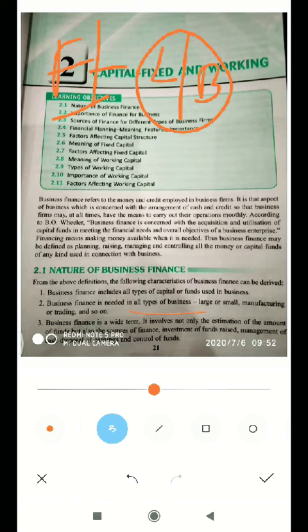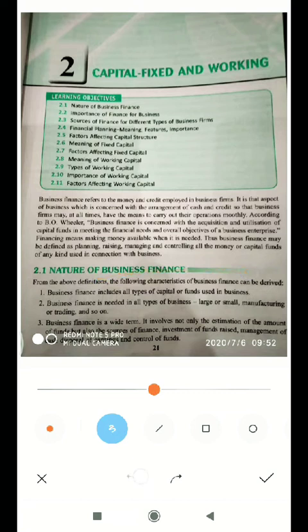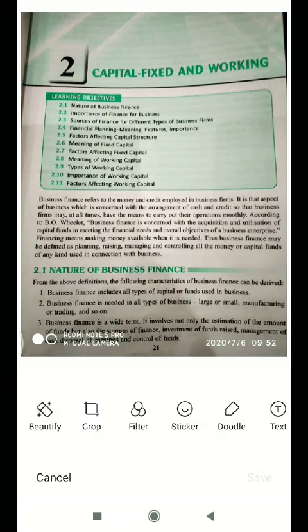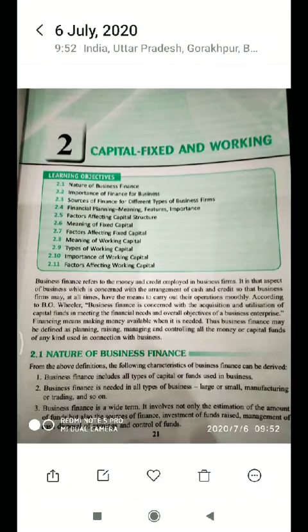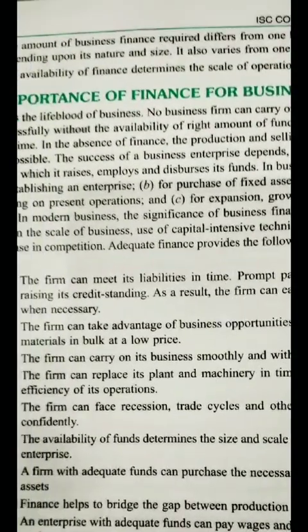It also means the source of finance, investment of funds raised, and management of cash, that is, where we will utilize the cash or finance. Whatever we will study in this chapter.